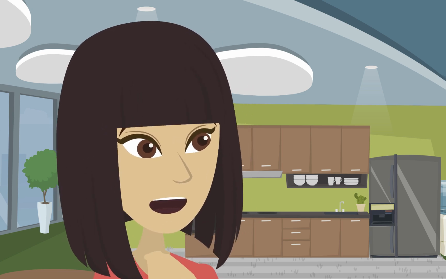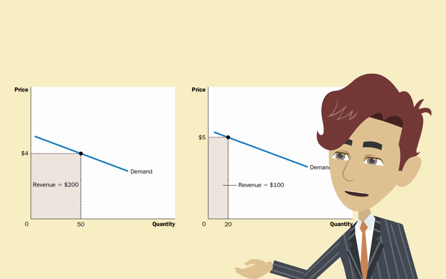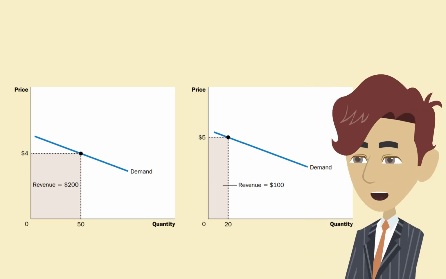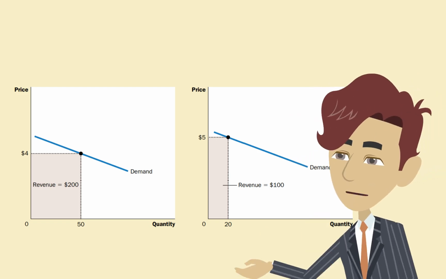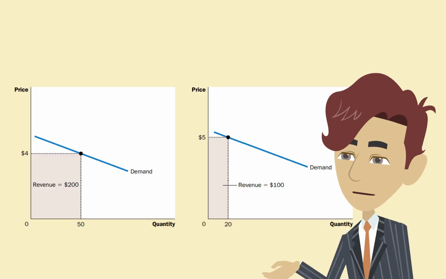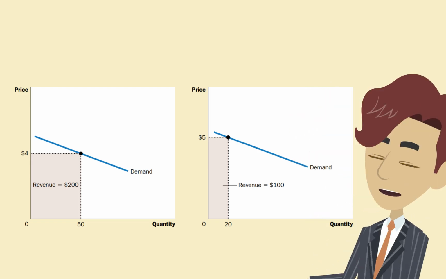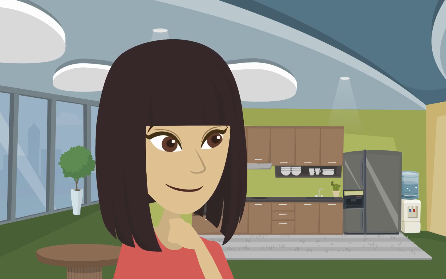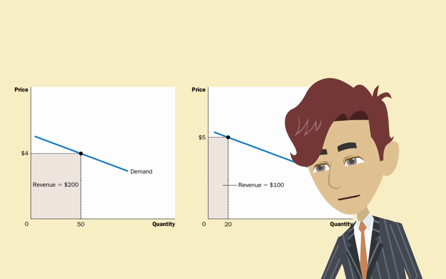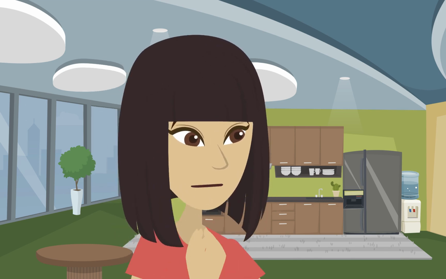Interesting. How does total revenue change when we move along the demand curve? It depends on the price elasticity of demand. If demand is elastic, an increase in price reduces total revenue. Can you give me an example of that? Sure. If the price increases from $4 to $5, and quantity demanded falls from 50 to 20, total revenue reduces from $200 to $100. Wow, so the elasticity really affects total revenue.